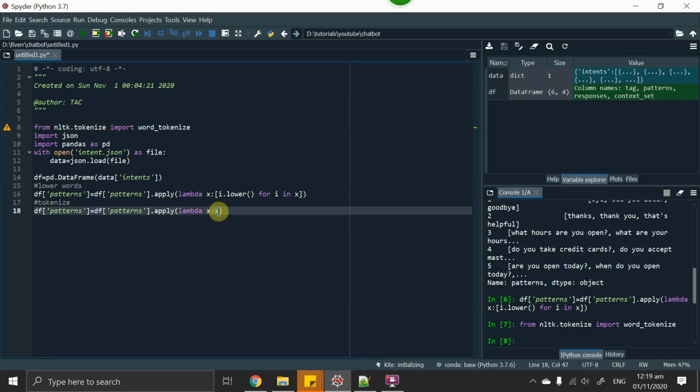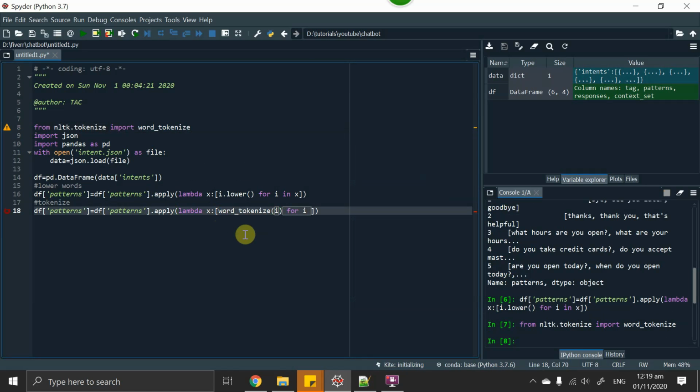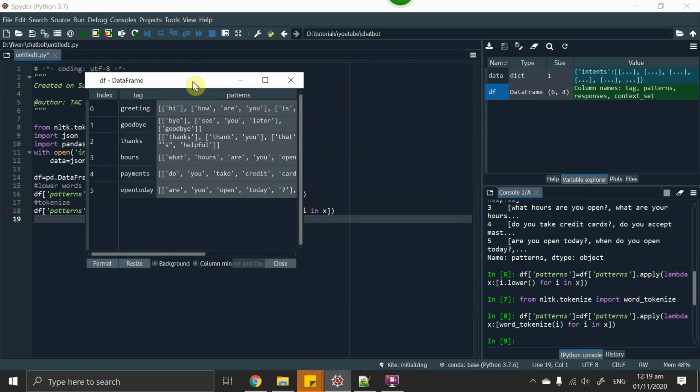It's up to you. So let's again use list comprehension, and this time use word_tokenize(i) for i in x. It will take each string and tokenize it. Now just run it and see what has changed with our dataset.